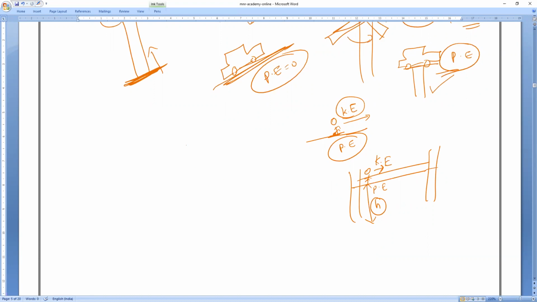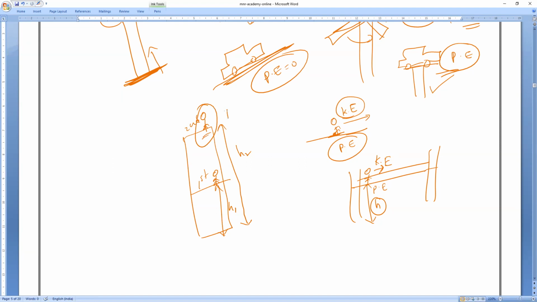For example, there is a two-floor building, first floor and second floor. One boy is standing on the first floor and another on the second floor. If you notice, A is at height H1 and B is at height H2 from the ground. Who will possess more potential energy? This boy will.